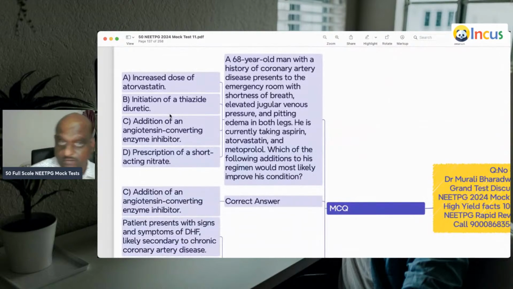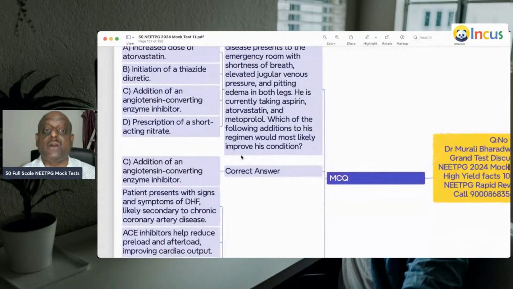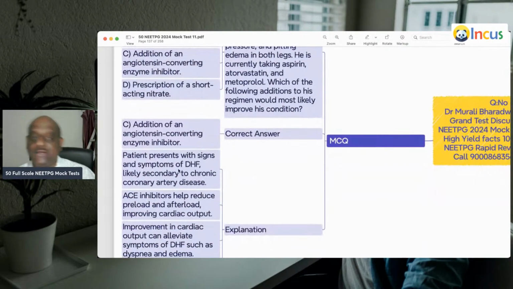68-year-old, history of coronary artery disease, comes to the emergency room. Shortness of breath, elevated JVP, pitting edema in both legs. He is currently taking aspirin, atorvastatin, metoprolol. So, whenever the patient has symptoms of decompensated congestive heart failure, what is the king among the drugs to treat?